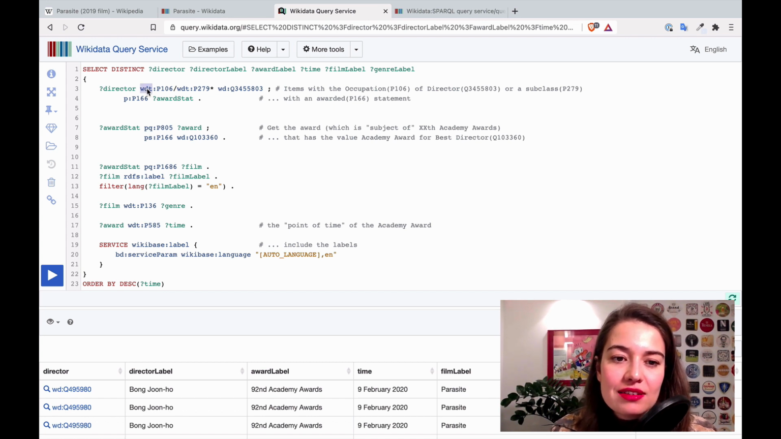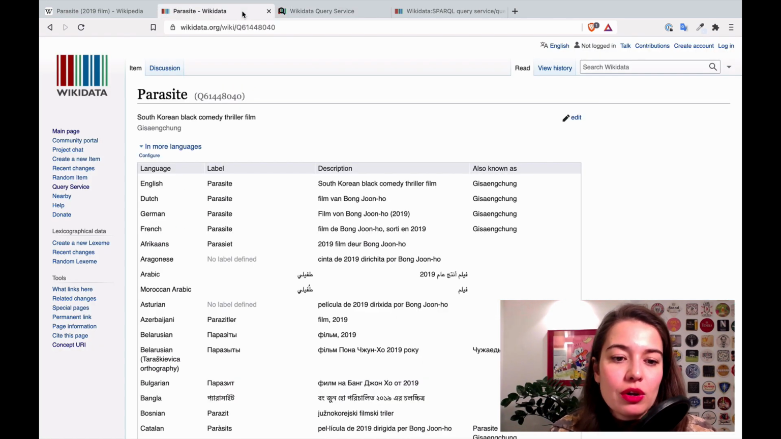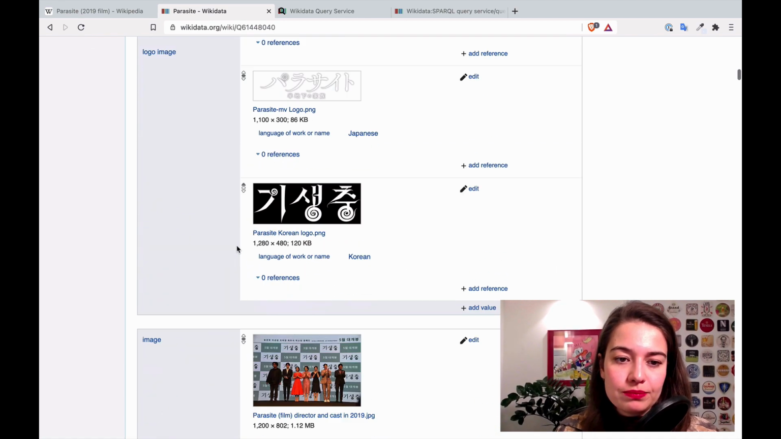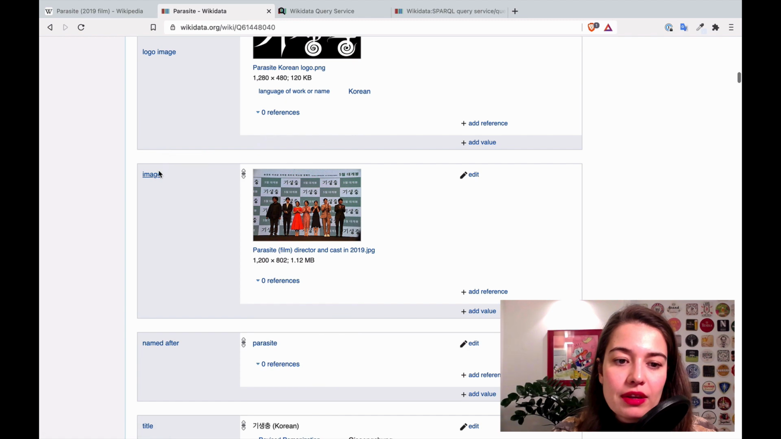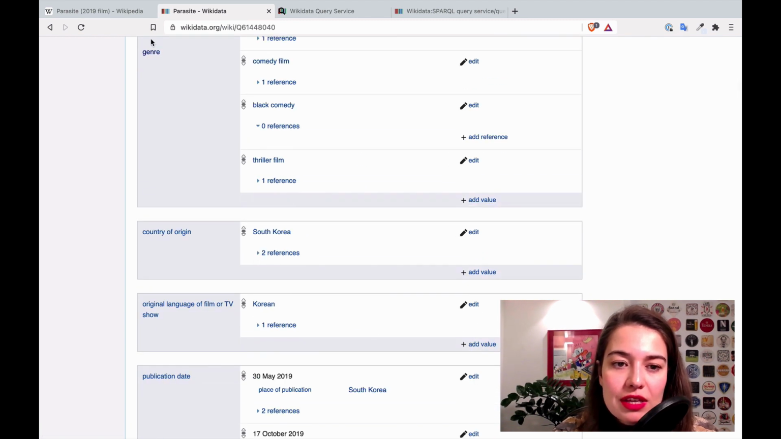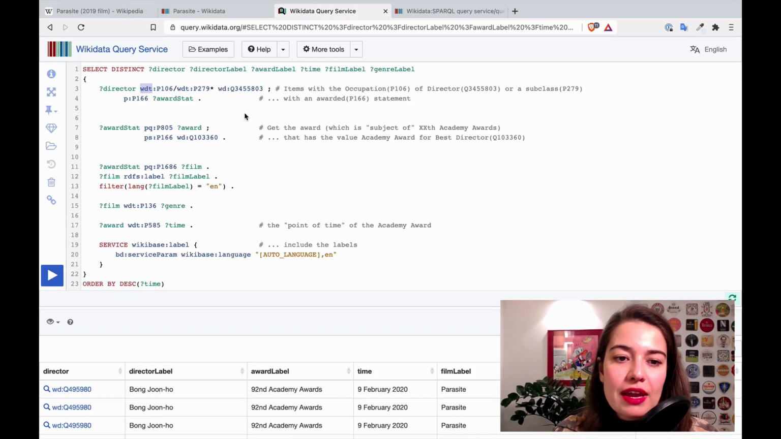WDT says it has to have a certain property. So if I go here, for example, just to show you, instance of is a property. Image, named after, title. So these things are properties of things. So here, what we're saying in the query is, give me all things that have the property number this and this that corresponds to this.